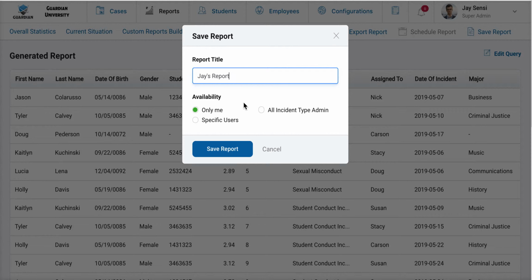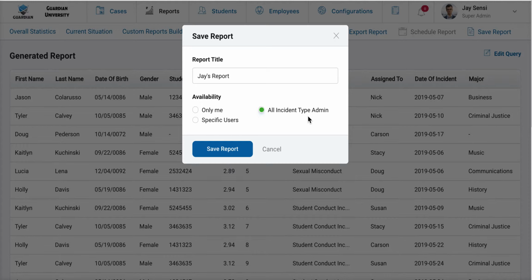And then we have some decisions to make. You can choose to share this report with others or to keep it with yourself. If you only want to keep it for yourself, you would select Only Me. If you would like this to be available to both you and to any administrators for your workflow, you can choose all the incident type admins. If there's one admin, it's only available to them.